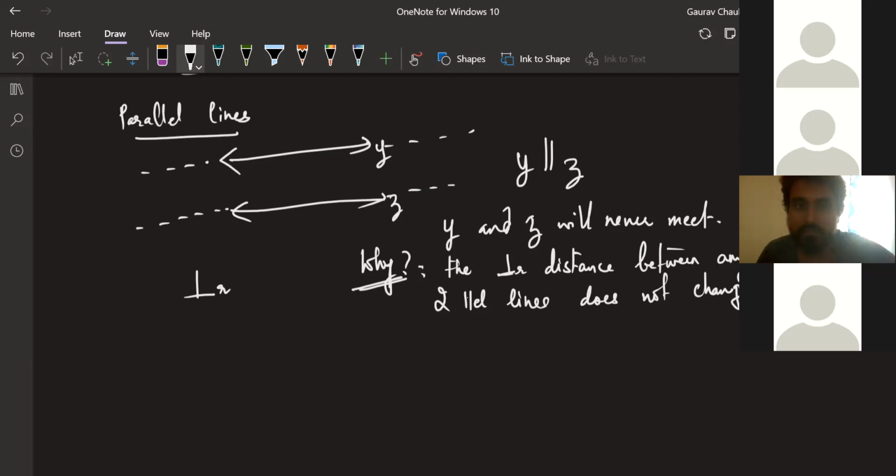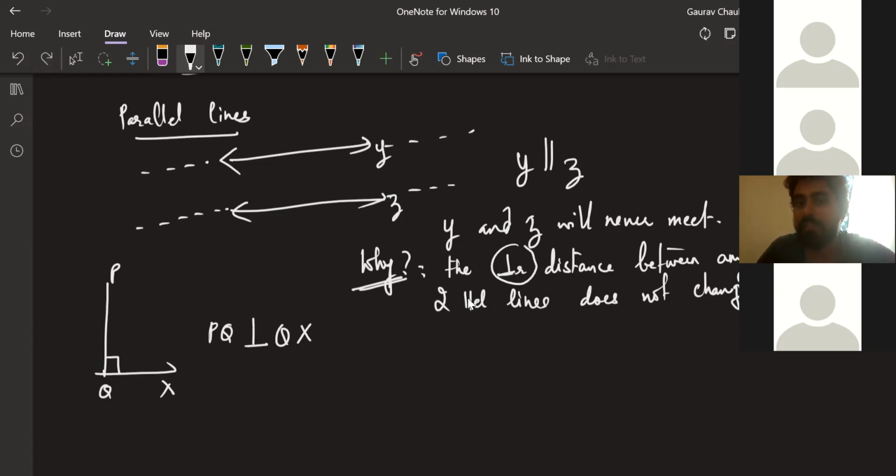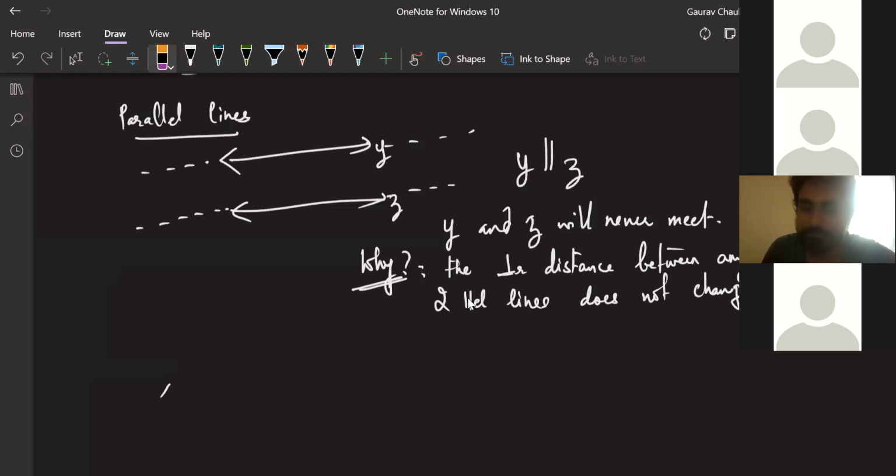Perpendicular. When we just take two line segments PQ and QX and say this is 90 degrees, we say PQ is perpendicular to QX. But when we are using it in a full sentence, this is a common way of writing it: put the symbol and write it. It's a short form for perpendicular. Okay, Bipasha. Yes, sir. Okay.